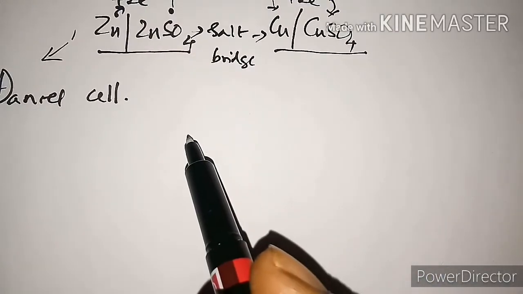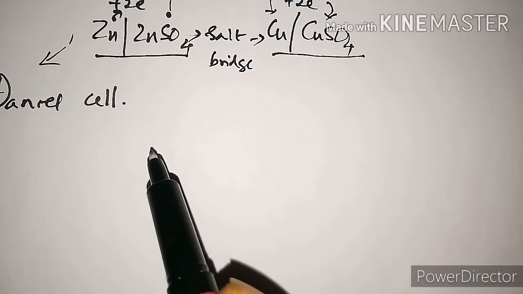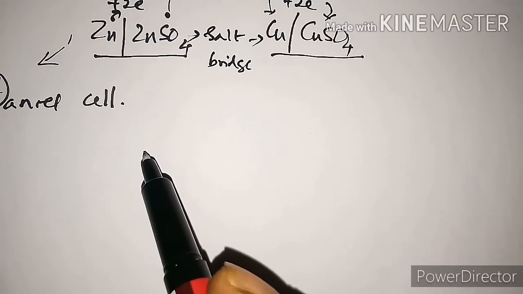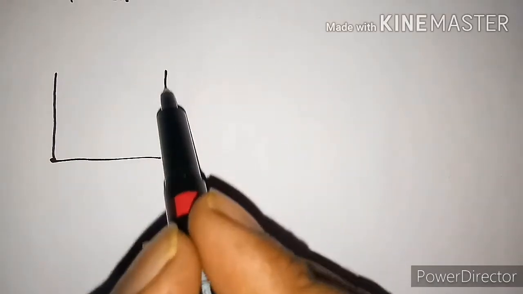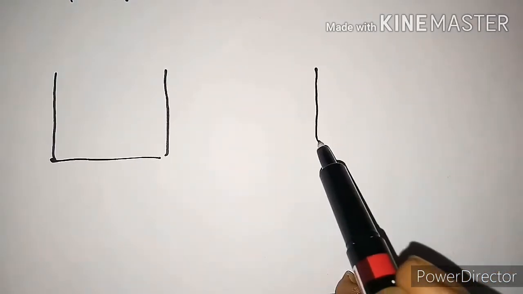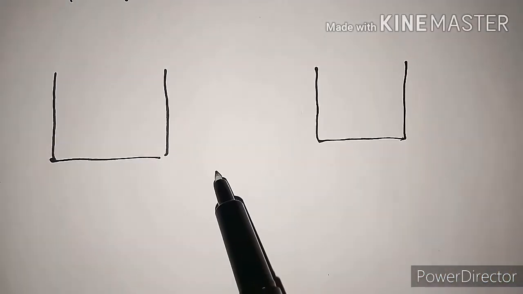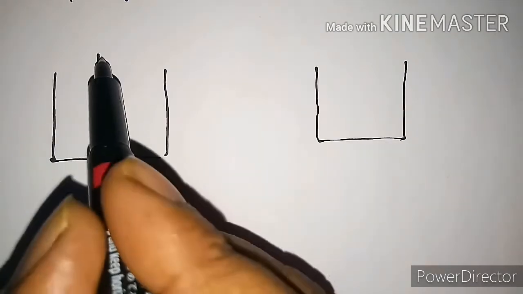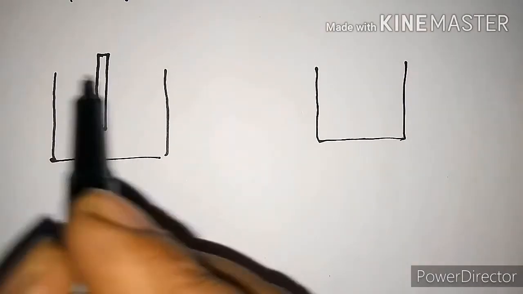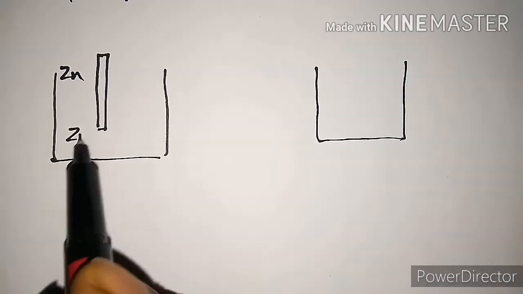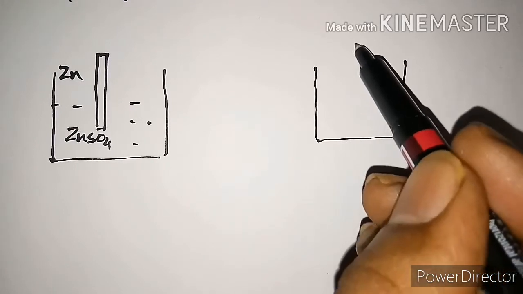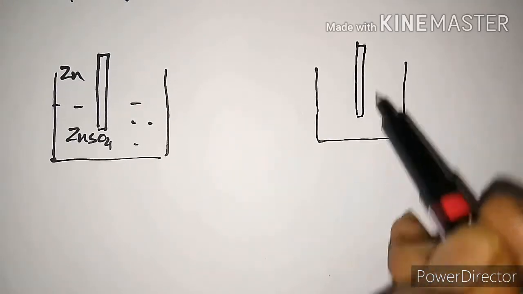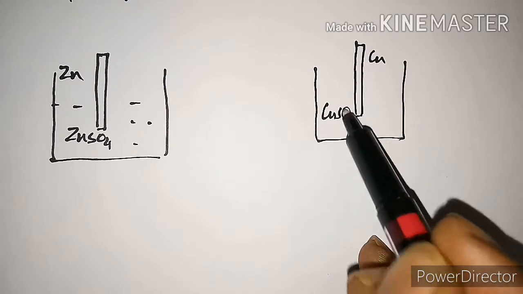The salt bridge does not allow any chemical interactions between the two electrolytes. The two electrodes are connected externally through a galvanometer. Now you can see this Daniell cell. We have two containers. In one container a zinc rod is dipped in zinc sulfate solution, and in the other, a copper rod is dipped in copper sulfate solution.